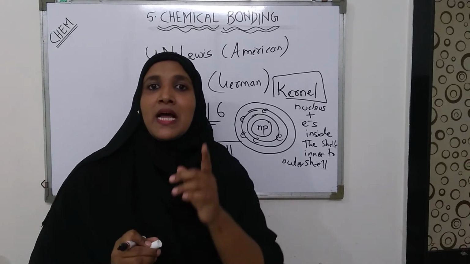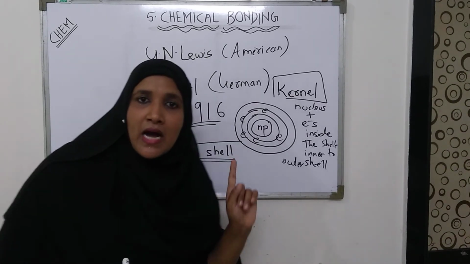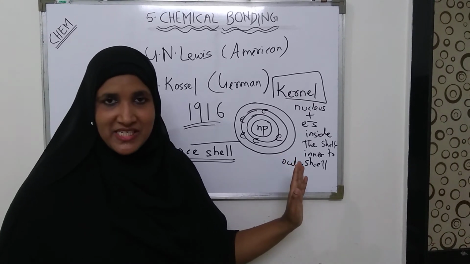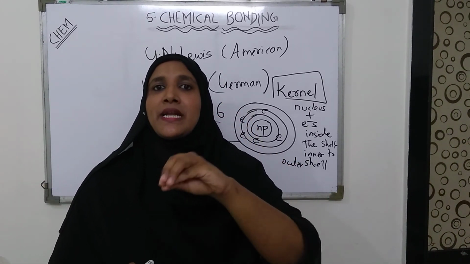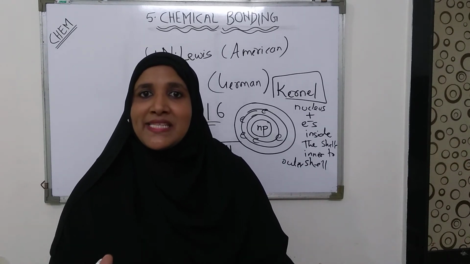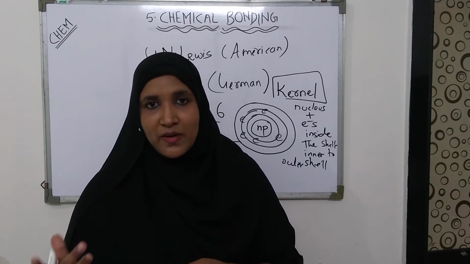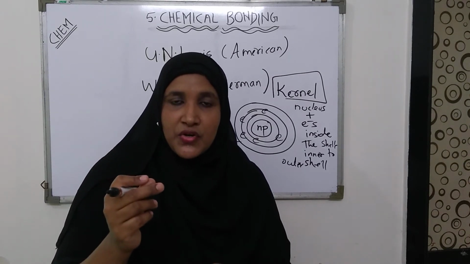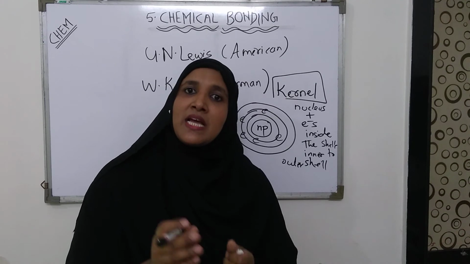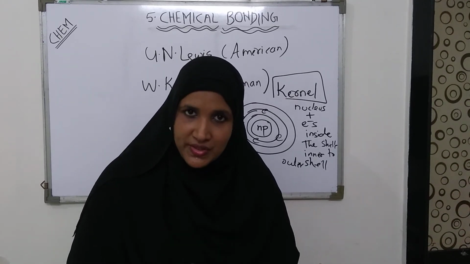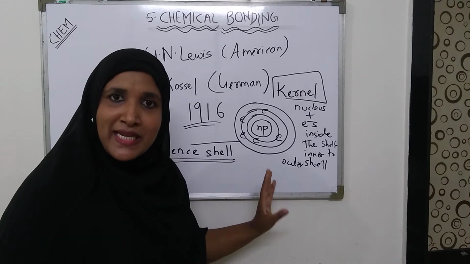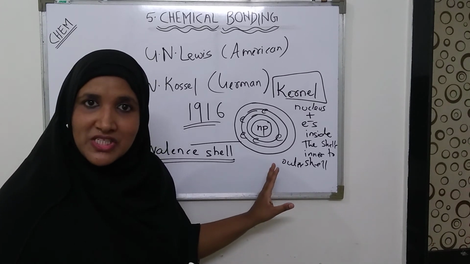Understood, students? What is valence shell? The outermost shell of the atom is known as valence shell, and the electrons that are present in the valence shell are known as valence electrons. What are valence electrons? The electrons that are present in the outermost shell or the valence shell are your valence electrons, okay. In this diagram, I have not shown any electron in the valence shell.